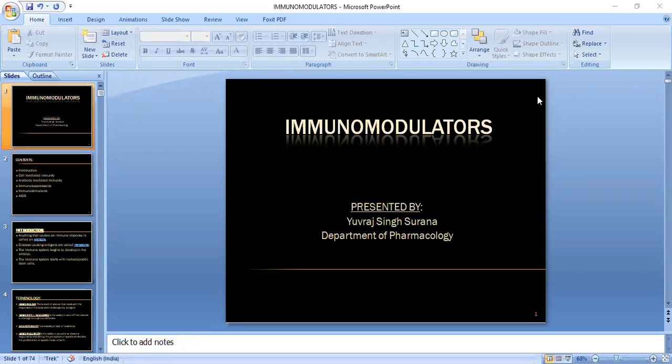Now we'll start with the immunomodulator. If you want to define it, how will you define it? Immunomodulators are medications used to help in the regulation or normalization of the immune system.